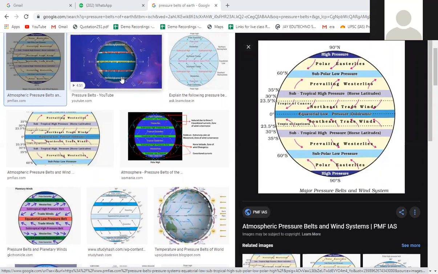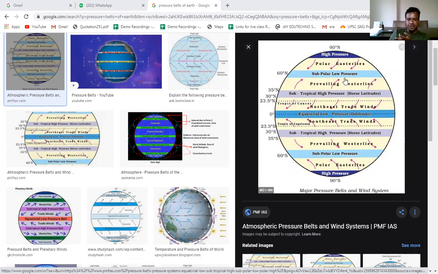Now here you can see on the surface of the earth there are various pressure belts, and depending on the pressure belts the winds are blowing. The wind blowing from the subtropical high pressure belt to the equatorial low pressure belt is coming from east to west. That is why they are called easterlies, because they are flowing from east to west. But the wind blowing from the subtropical high pressure belt to the subpolar low pressure belt, as we have already seen how winds blow, will be blowing from west to east because of the Coriolis force.